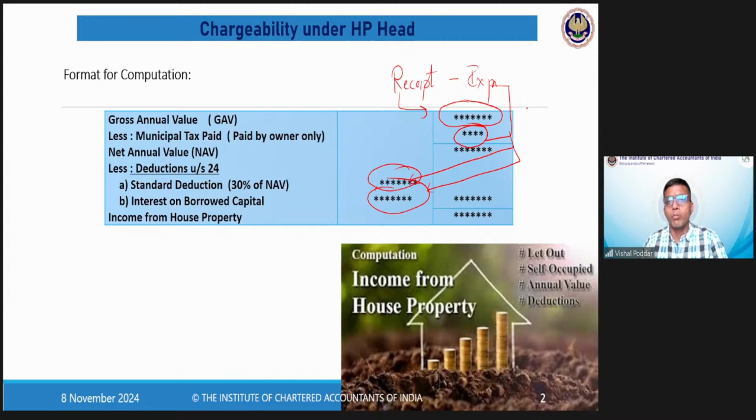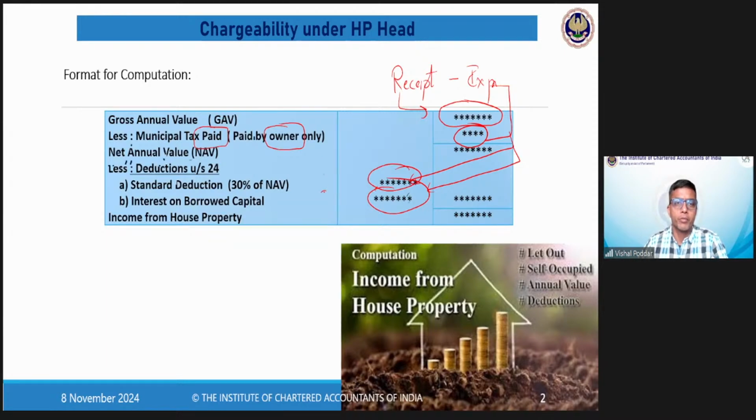Now, moving ahead. When you talk about these expenses, there are certain things that have to be thoughtfully taken care of and remembered while solving. First is the municipal tax. You can call it property tax. Now, this municipal tax will be allowed only if it is paid, and it should be paid by the owner. If nothing is mentioned, you can always assume these 2 things. But otherwise, the rule is it will be allowed only if it is paid, and payment should be done by the owner, not by the tenant.